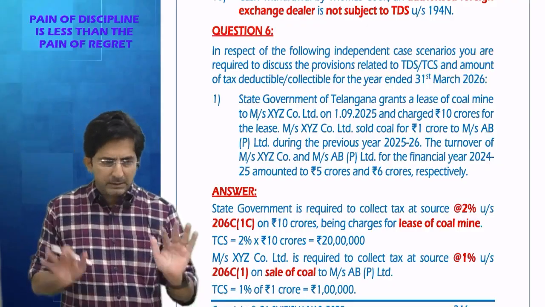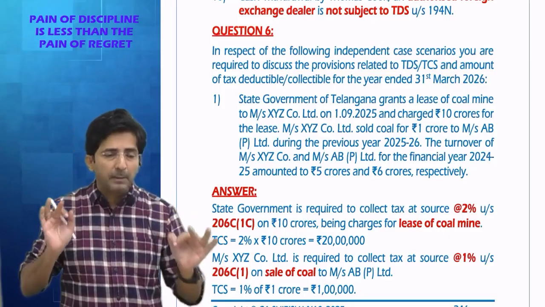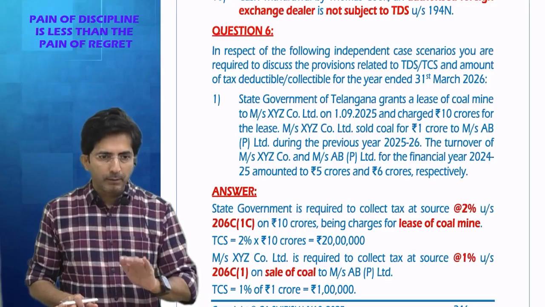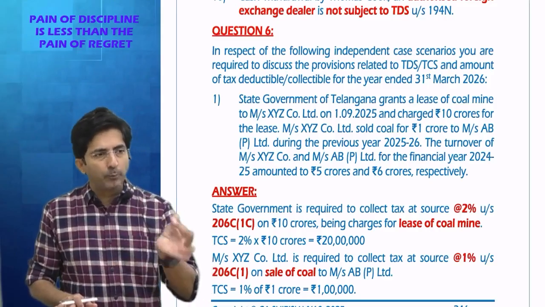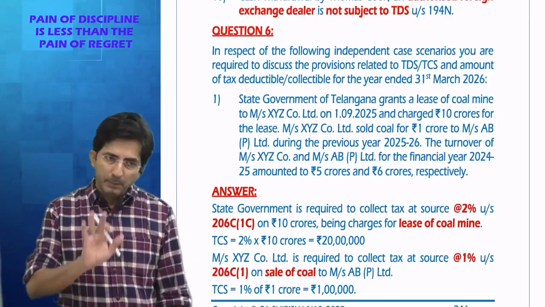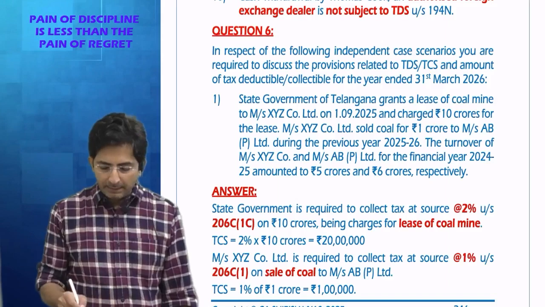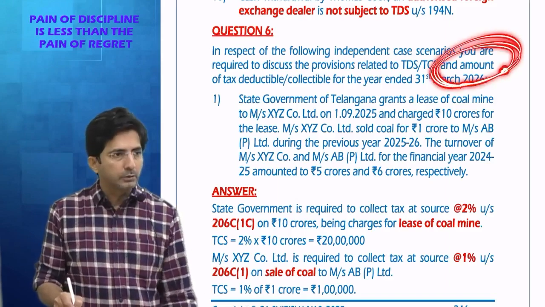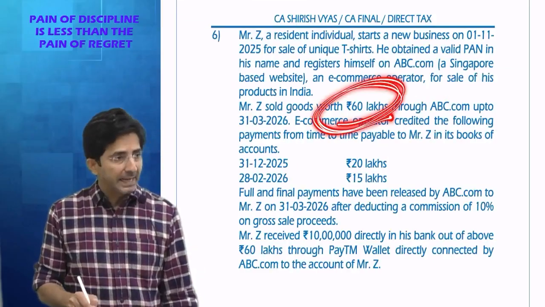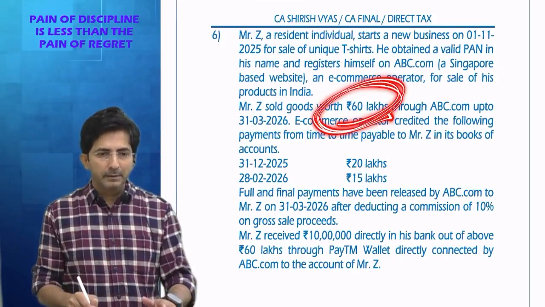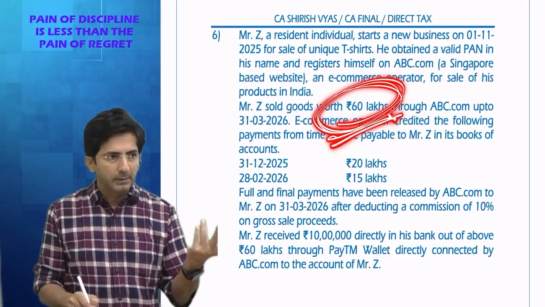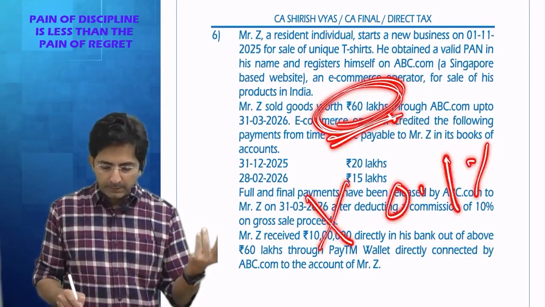So if they are asking to discuss the provision of TDS, TDS will apply under 194O. Who will deduct? The e-commerce operator will deduct at the rate of 0.1% because the sales through the platform are more than 5 lakhs. This much is sufficient to write. And if they are asking to calculate the amount, the amount is also simple. What is the amount of TDS? Total sales 60 lakhs. Whether payment is done through the website or directly to Mr. Z, on the entire amount of sale TDS will come, so 60 lakhs into 0.1%. That's it.